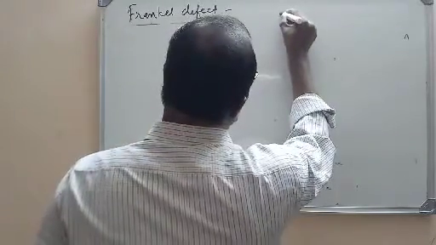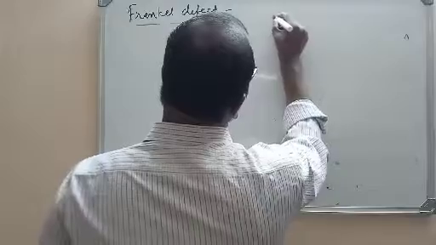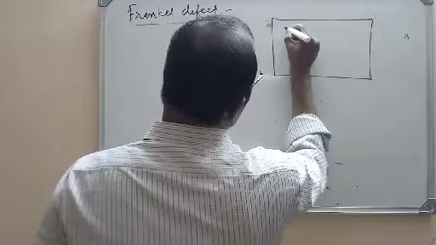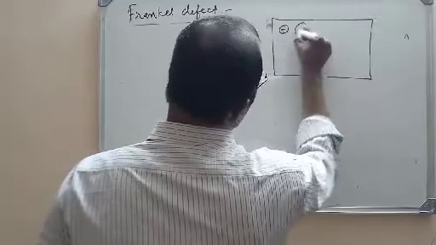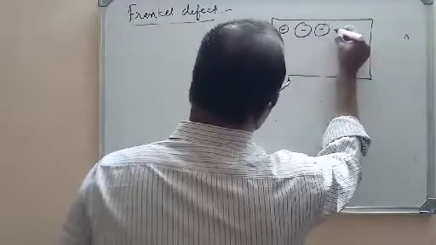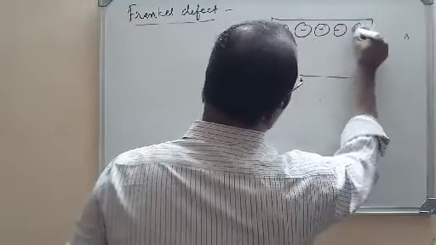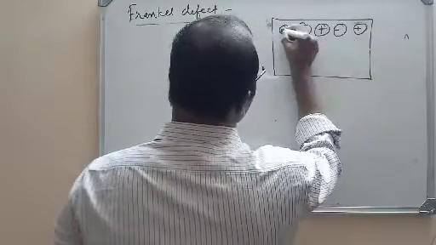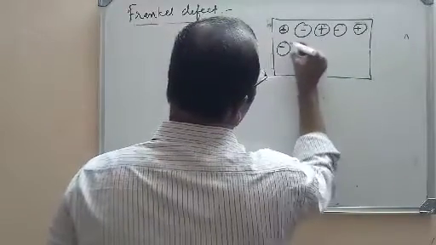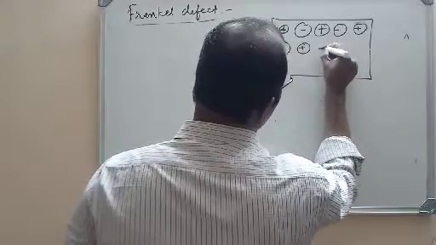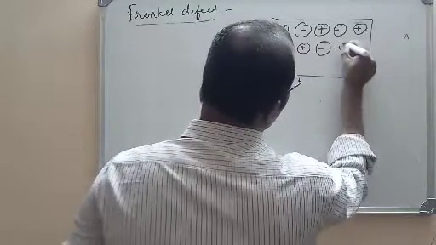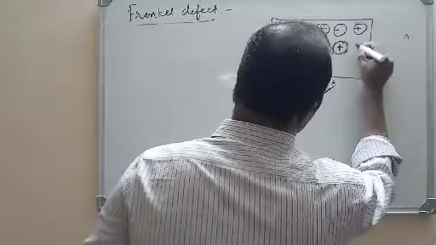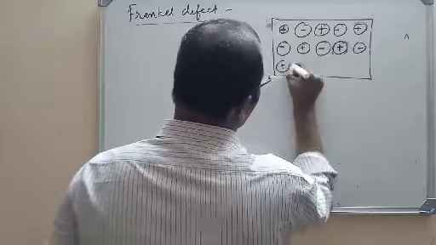Here I will take a crystal for your understanding. Let us take one crystal. In the crystal we have anions and cations. I have taken some of the anions and some of the cations to explain here. So this is an ionic crystal, in which we have anions and cations.